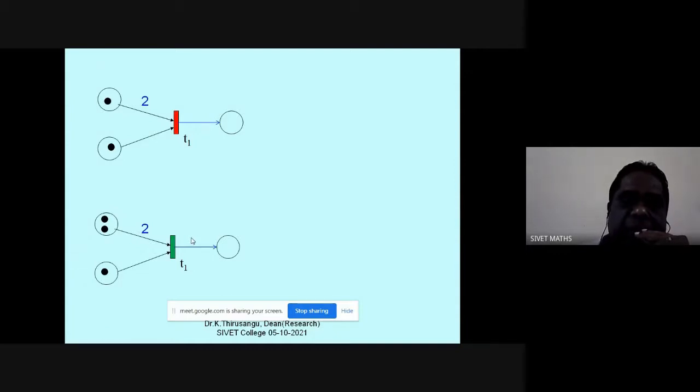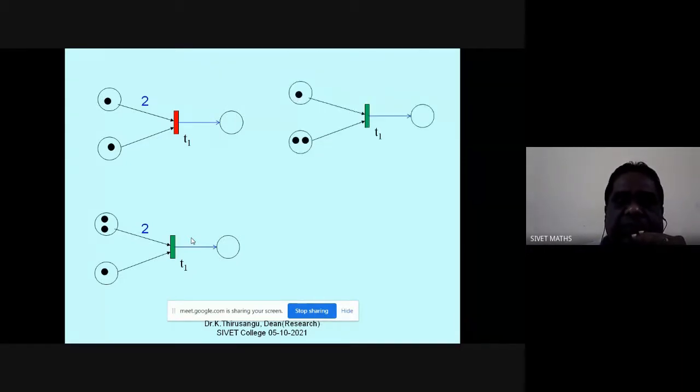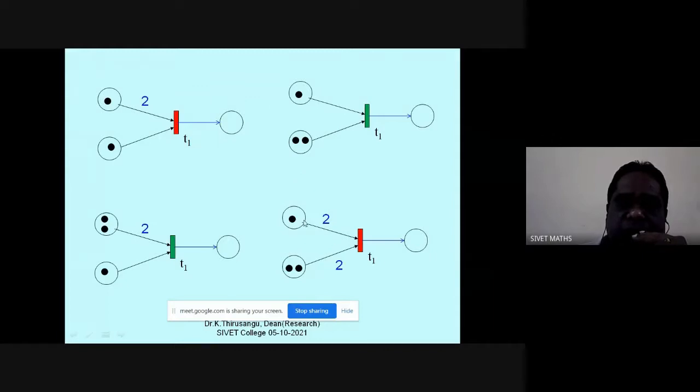Once it is enabled, the execution part is called firing. Now this again: here it is not enabled because both arcs have weight 2 and one place has only one token. So these are the examples for enabledness and non-enabledness.